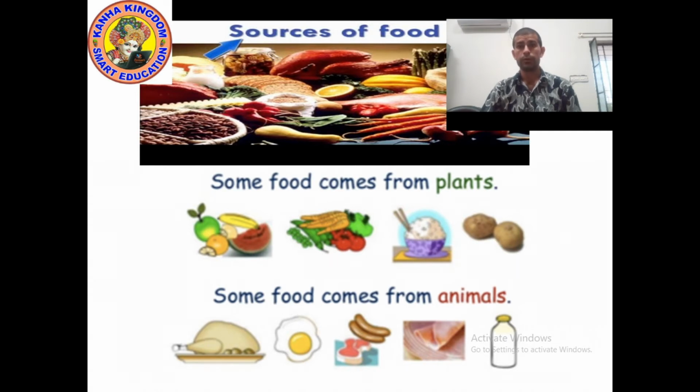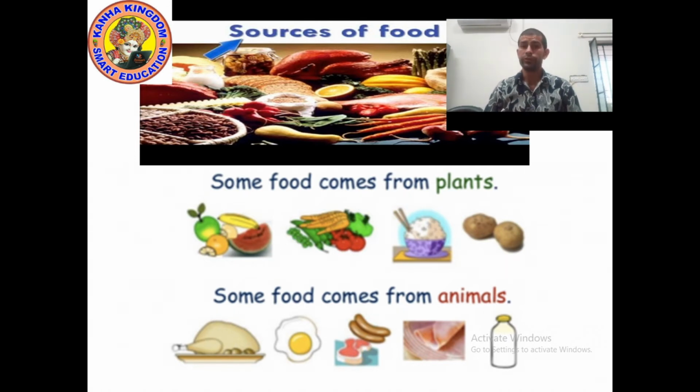In the previous class, I think we studied something about it, but today we will study something more. Some food comes from plants and some food comes from animals.